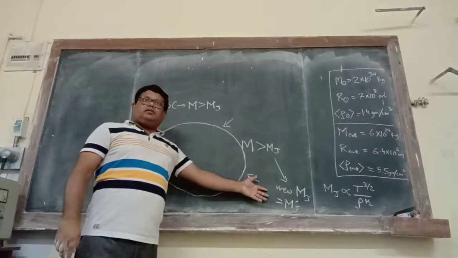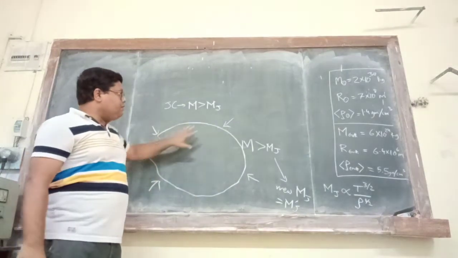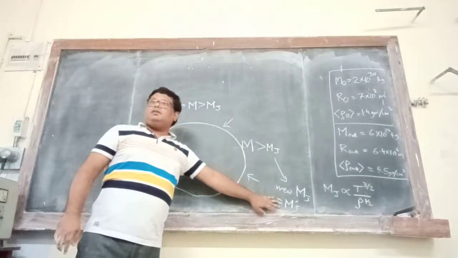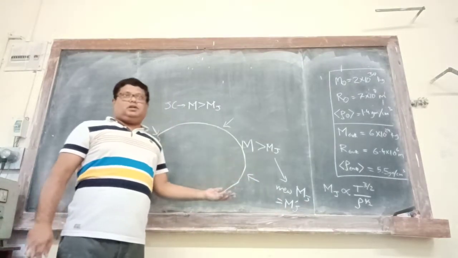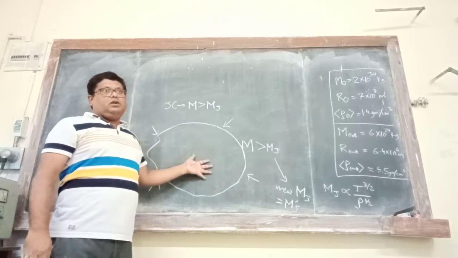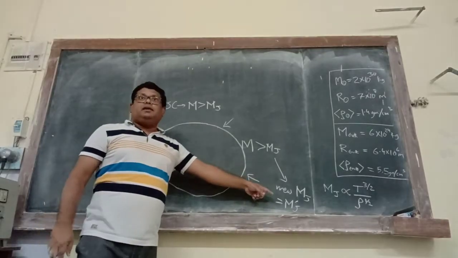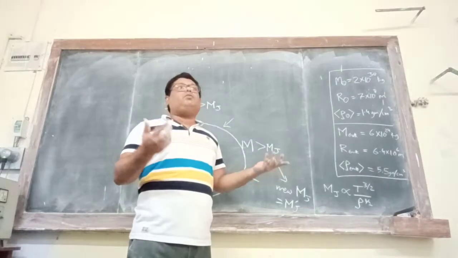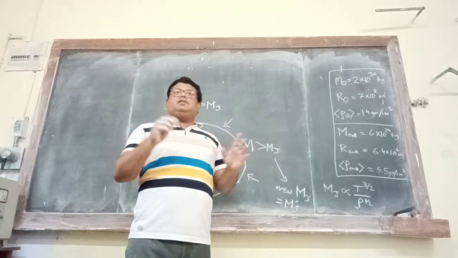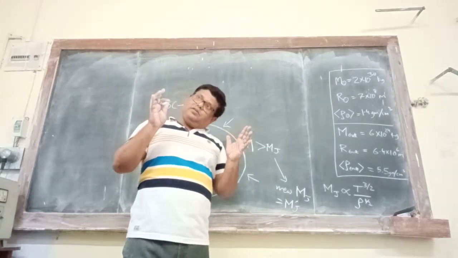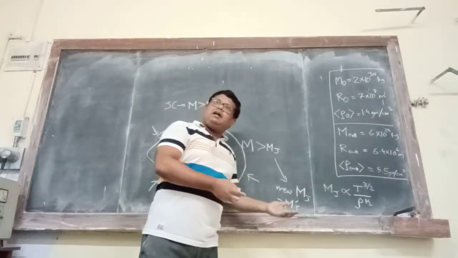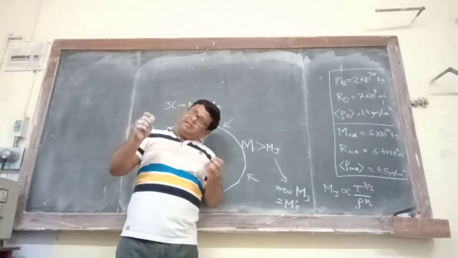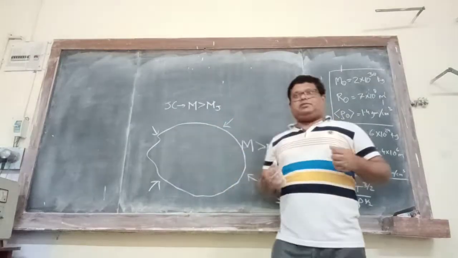Now again the stuff will be compared. The mass of the star will be compared with that of the new Jeans mass, and if it is observed that this mass is now smaller than the new Jeans mass, why? Because the new Jeans mass value will be more because of increased temperature. Then what will happen? No collapse. Stellar collapse will stop. Okay? So this was the scenario when the cooling was inefficient. Right? Now let us consider the opposite condition.